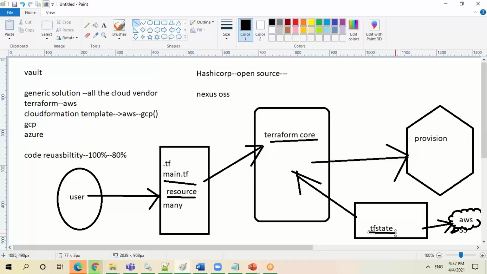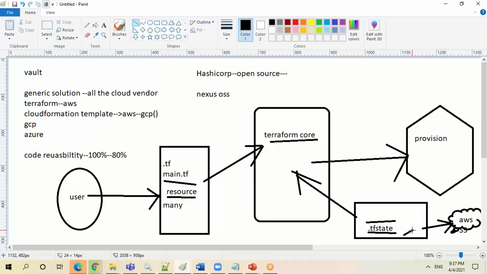So this is one very important thing. Many people ignore it, but this is what we are doing. Unless somebody is working very deeply in Terraform, these state files are not required. But if you talk about a production environment, you definitely have to think about how to store the tf.state file programmatically.